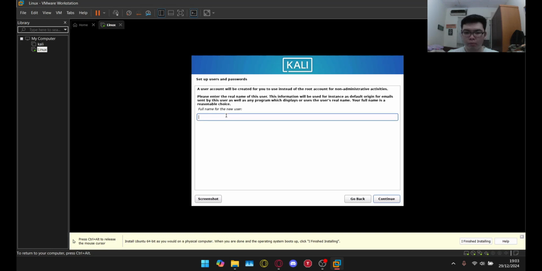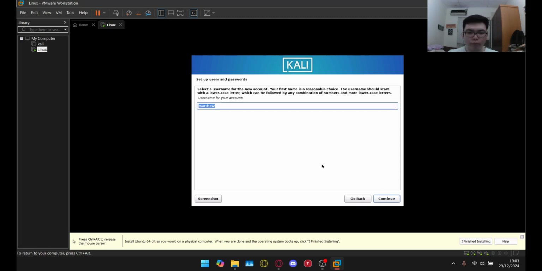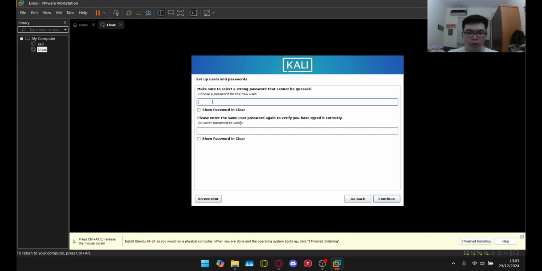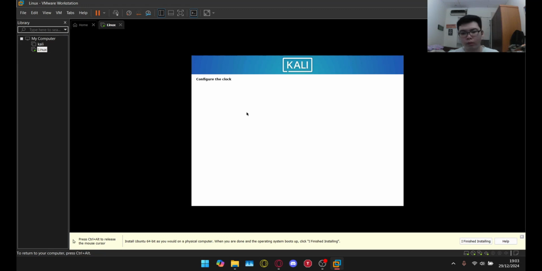Now, this is the important part. We need to register a new user. Otherwise, we cannot log into Kali Linux. So for now, I'm just going to type the username to be my name, Matthew. I'm just going to call it again, Matthew. Now we need to choose our password. I'm just going to type it simply, just 1234, and then my password 1234. Continue. And now it actually starts to configure the clock.